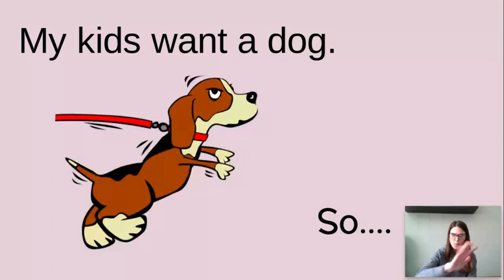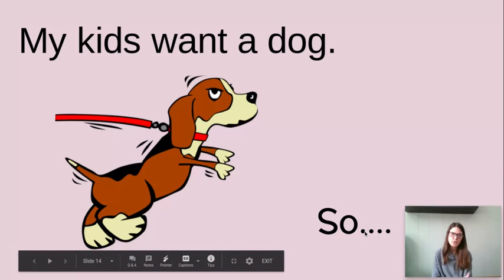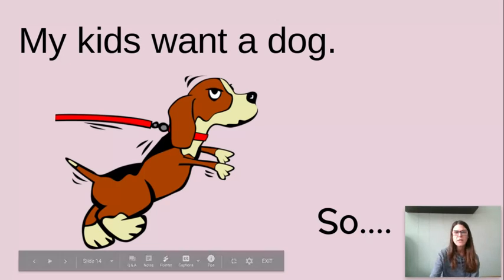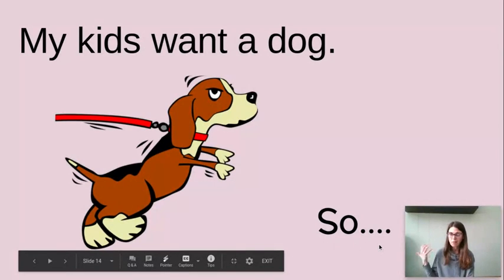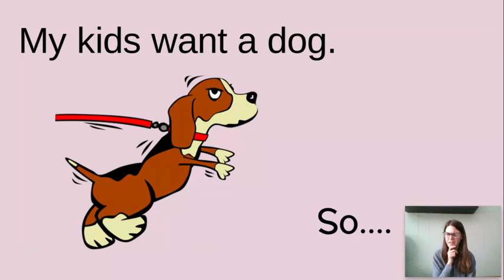All right, well, I've been wanting to tell you that, I think I have told you, my kids want a dog really bad. And I thought this worked really well into our cause and effect today. And so my kids want a dog, not one that looks like that. And we just said so is one of our clue words. So if this is the cause, my kids want a dog, what could be an effect of that? Do you have any ideas?